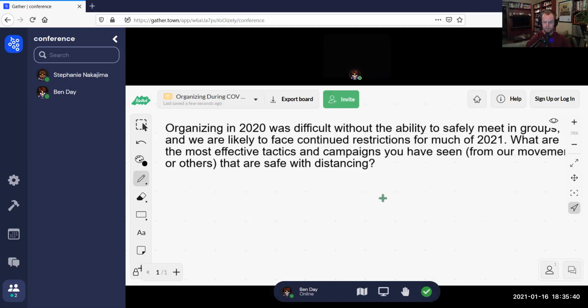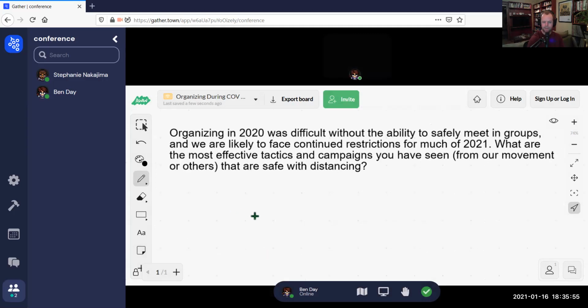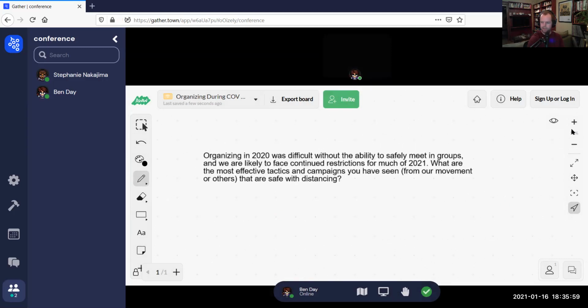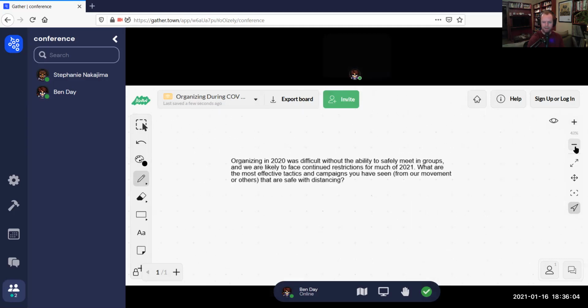Now, if you want to contribute some thoughts on this, the best way to use this whiteboard is to use the post-it function. That's this sort of square with a little pulled up corner in the lower right-hand corner there. And if this screen is too small, you can use your mouse wheel to scroll out, or you can also use the plus and minus signs to zoom in and to zoom out. So I'm going to zoom out a little bit. I'm going to touch the post-it note icon here and decide where on the whiteboard I want to put my post-it. I'm just going to drop it right here in sort of lower left.